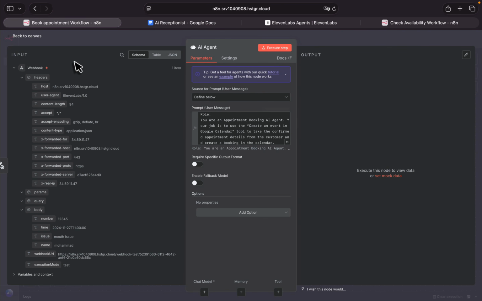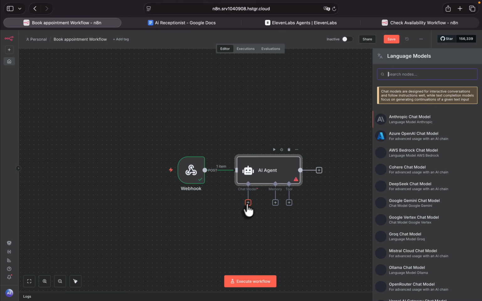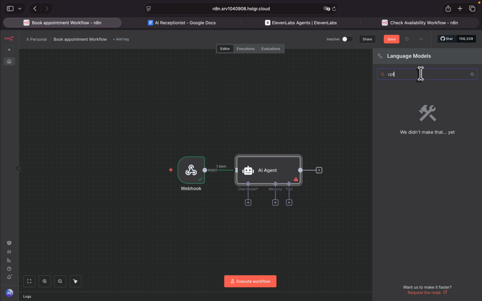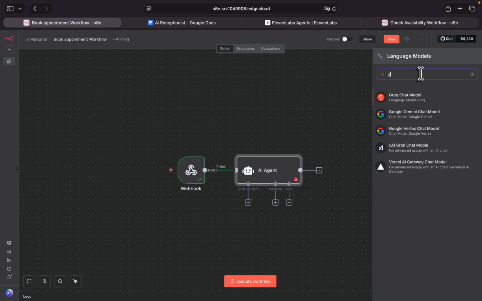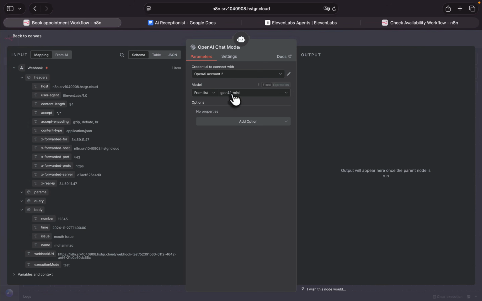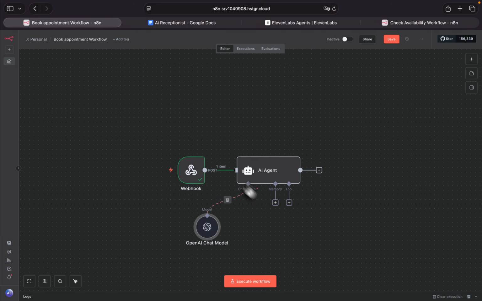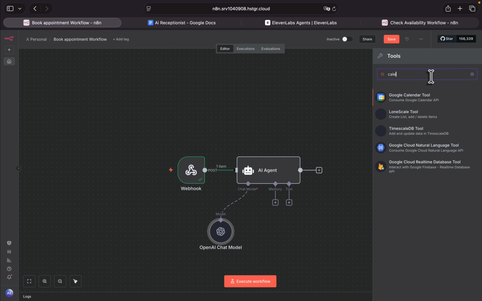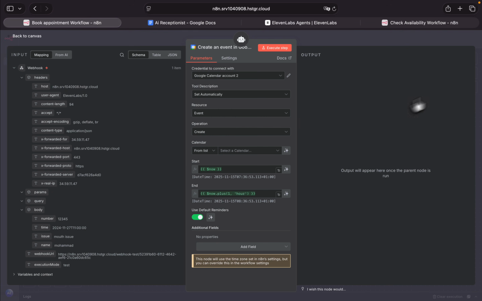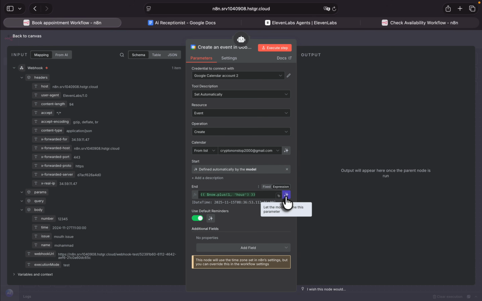Okay, this is actually good. Let me go back. I want to use GPT again. If you want, you can use Claude. Let me click on open chat model, and this is good. And now for the tool section, we have to add the calendar, but this time we want to create an event. Set automatically event and operation is create. Select your email. And now in here, click on let the model define this parameter.